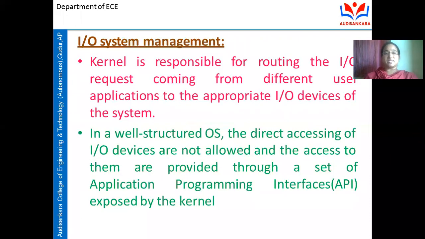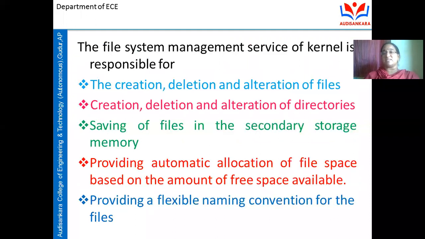In file management, the services provided by the kernel of the operating system are as follows: the creation, deletion and alteration of files. Similarly, the creation, deletion and alteration of directories if needed, saving of files in the secondary storage memory, and providing automatic allocation of file space based on the amount of free space available. Okay, who will take care of all these things? The kernel of the operating system will take care of allocating memory space for the files and directories, providing a flexible naming convention for the files. So flexibility is also provided while you are naming the files or directories.